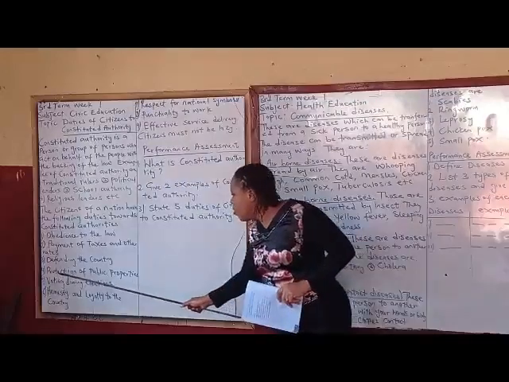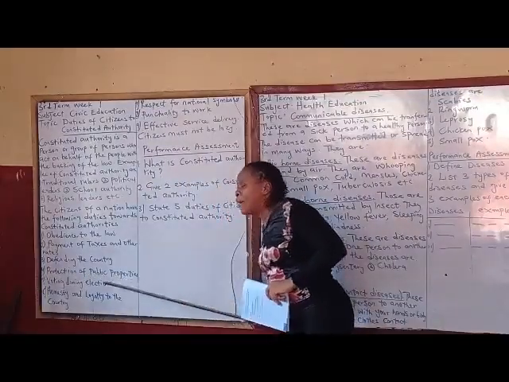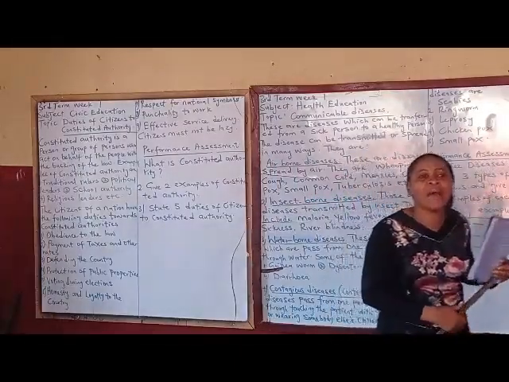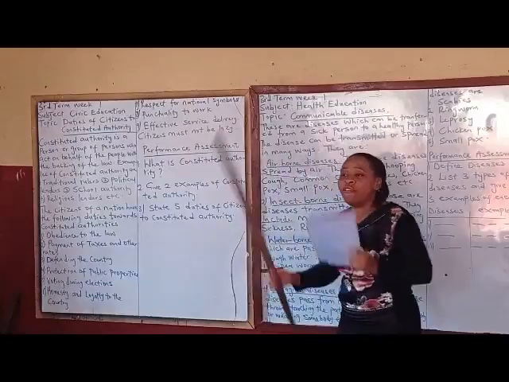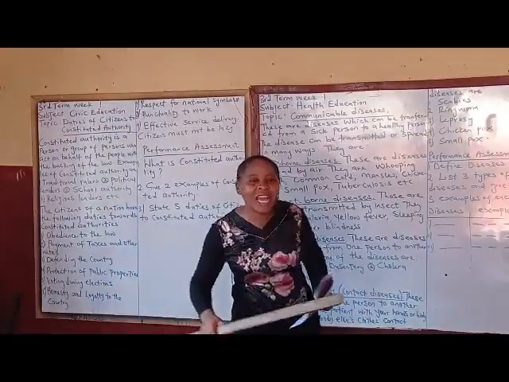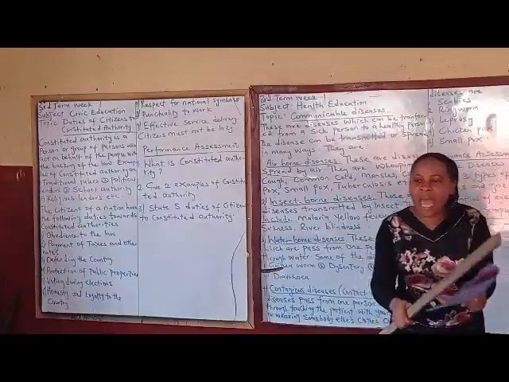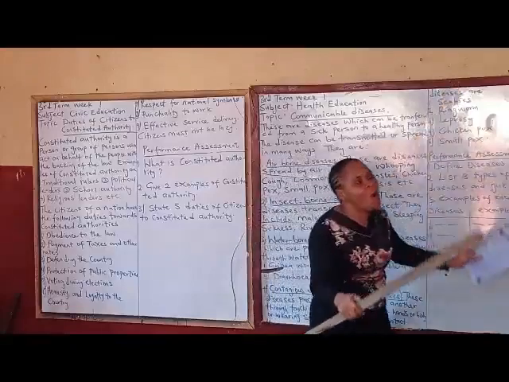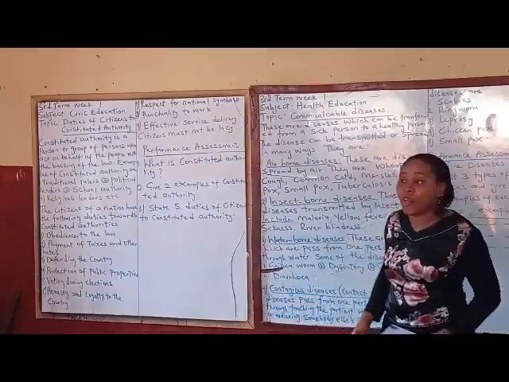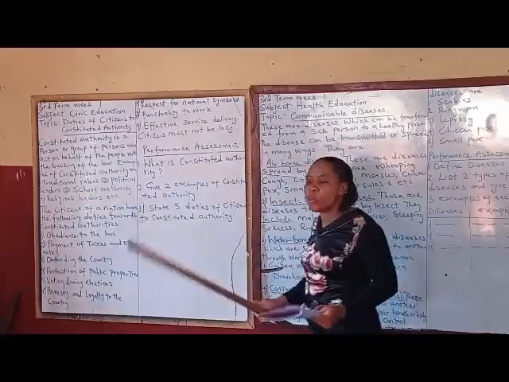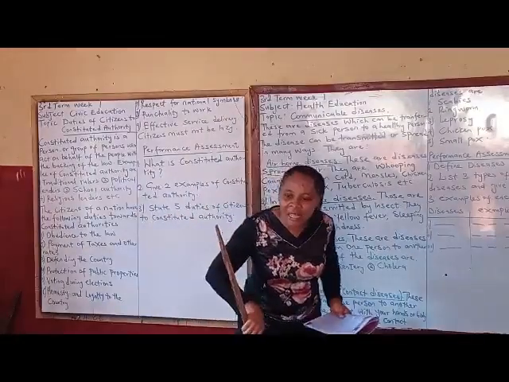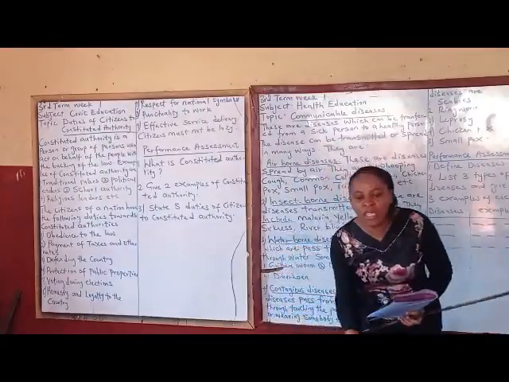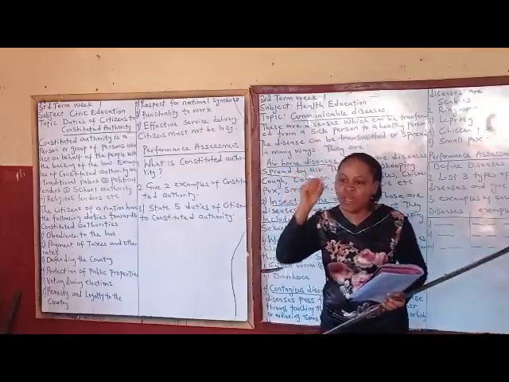So another duty is protection of public properties. As good citizens, we are supposed to protect our property. For instance, you have a transformer near your house. At night, you see people go down to the transformer and vandalize it and steal some things in our transformer, thereby making the whole area to be without light. Those people are not good citizens. Or those people that will go where the petroleum pipeline is, they will go and break the pipeline in order to do what? To take kerosene, to take fuel. Those people are not good citizens.